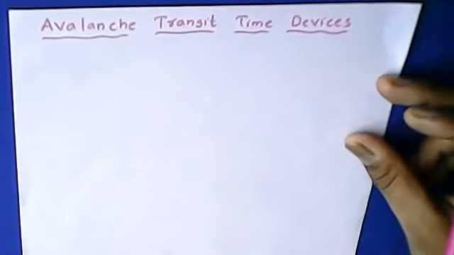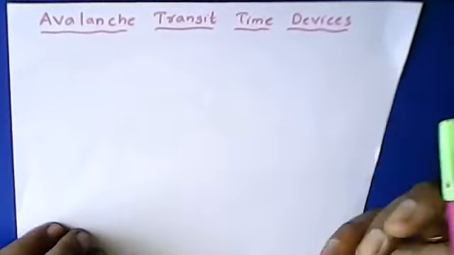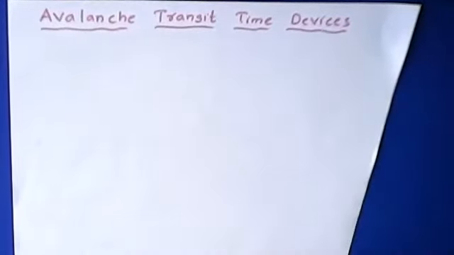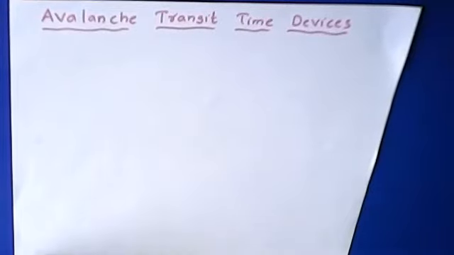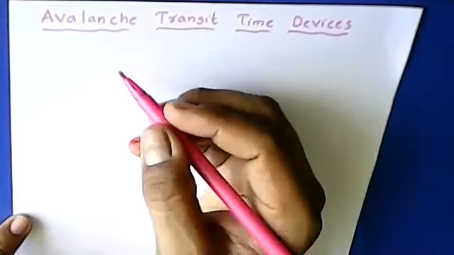So that's what we have discussed in the previous class. Now let me take you to the avalanche transit time devices. As I've told, why it is being called avalanche transit time devices, let me explain. It also works based upon negative resistance.